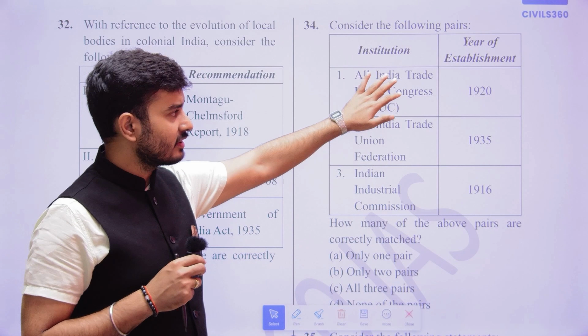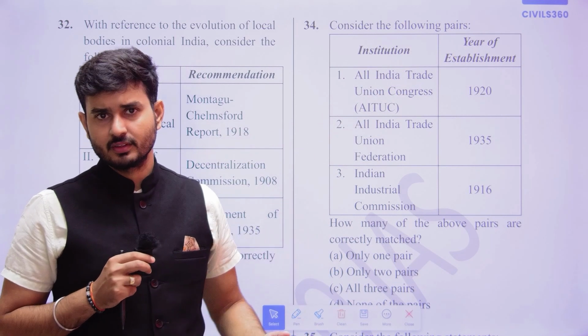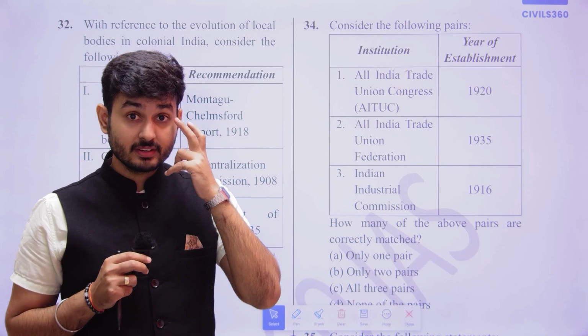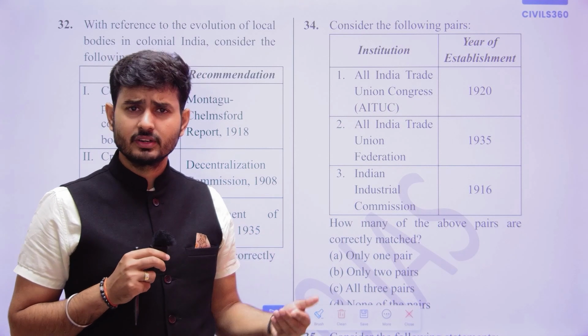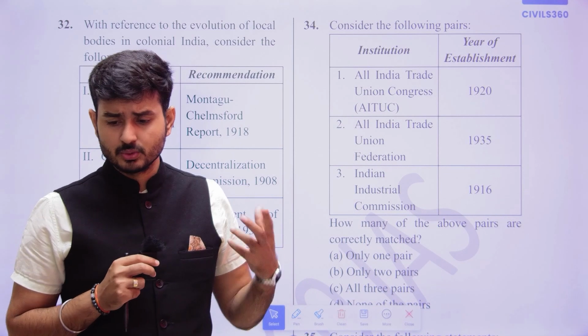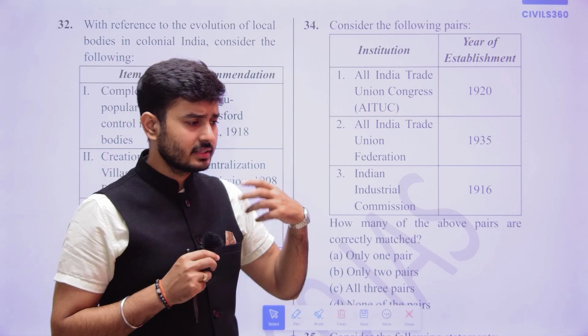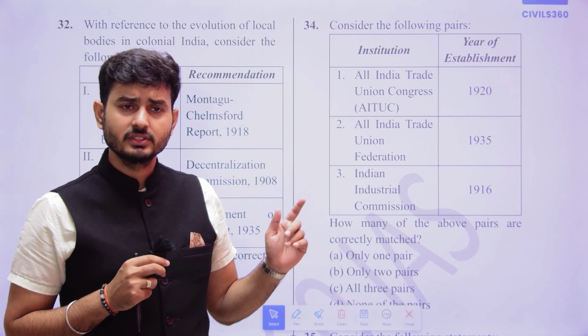You do not have to stick to only one point; you have to do two to three points extra. For example, if you are reading about the All India Trade Union Congress, you should see which other trade unions were created in pre-independent India. If you do that, you automatically increase your knowledge, and you will have a lot more points to eliminate.